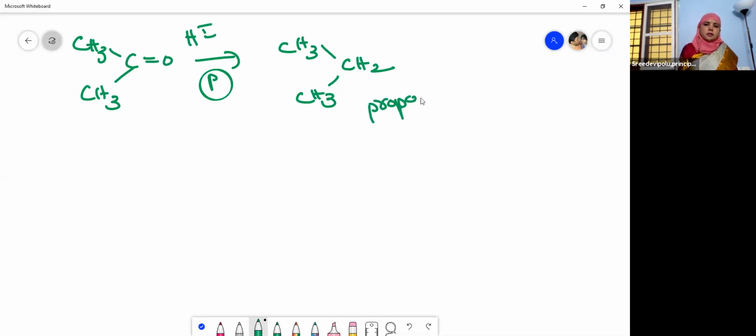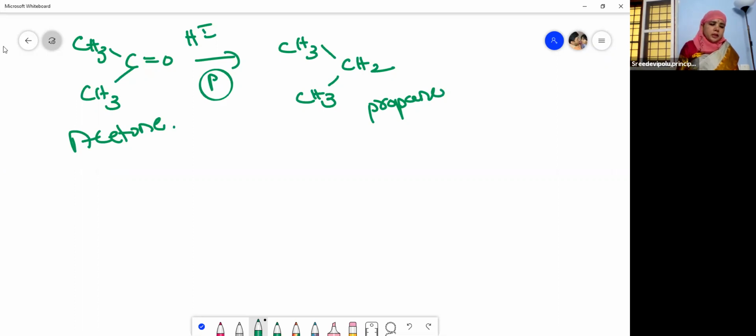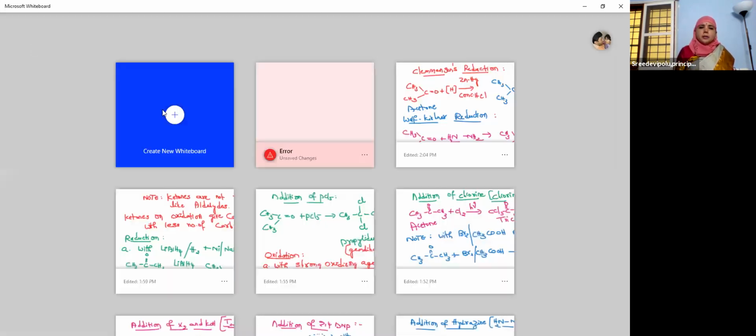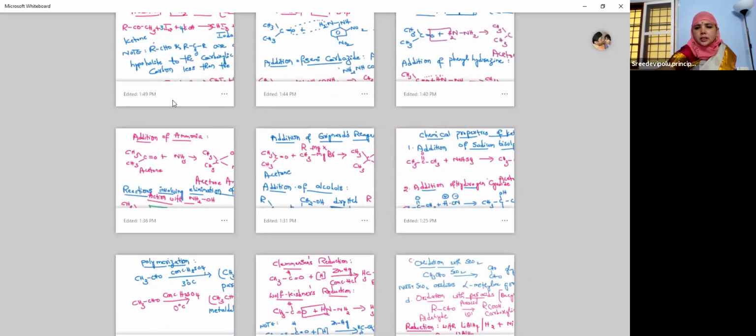This is our propane. This is acetone. So, these are the chemical properties of our aldehydes and ketones, children. And in my next session, I am going to deal with the named reactions like aldol condensation and then the Cannizzaro reaction.